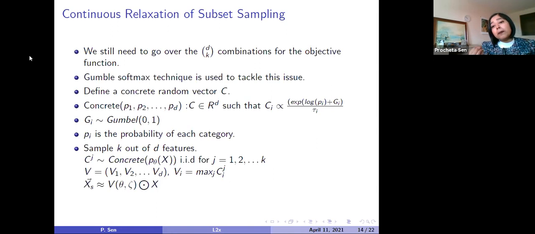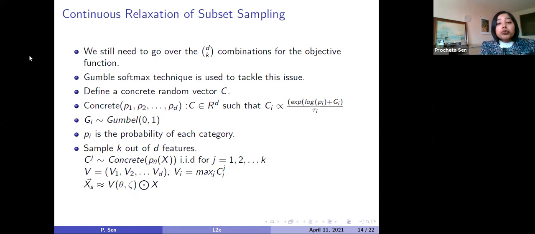It is called the temperature parameter. It basically controls the value of Ci, as you can understand from the equation. If tau is very large, then the Cis will be almost uniform. But if tau is small, there will be differences between the values of different Cis. So that's how each Ci is identified.